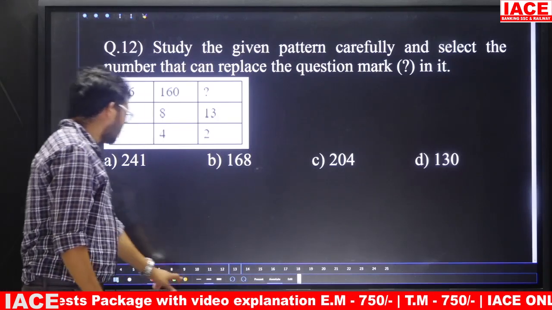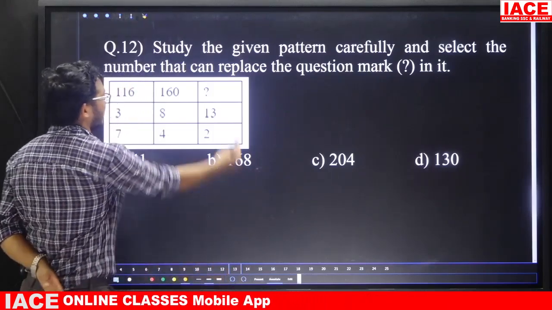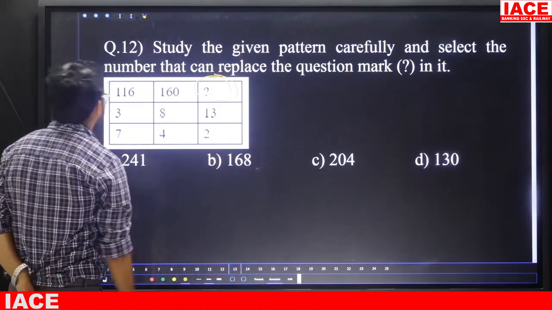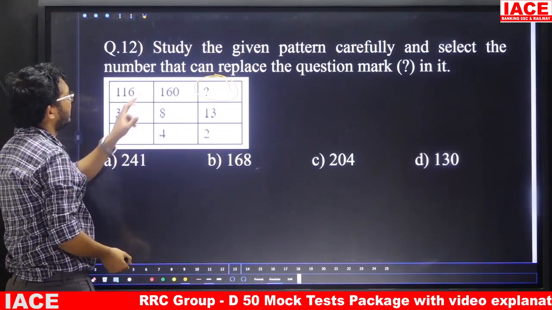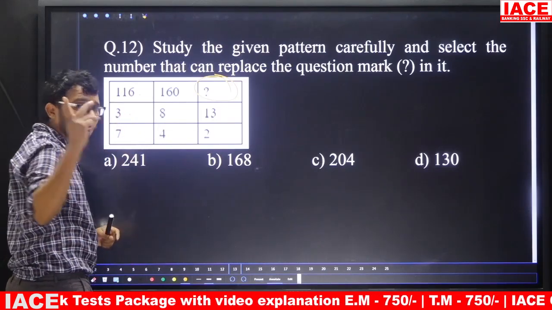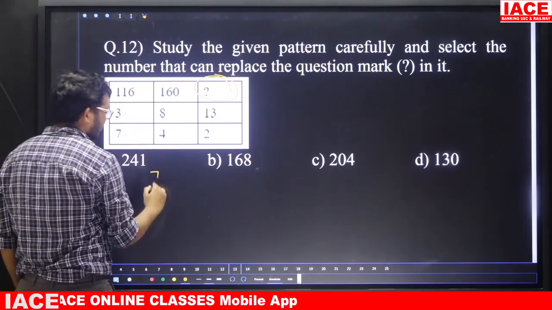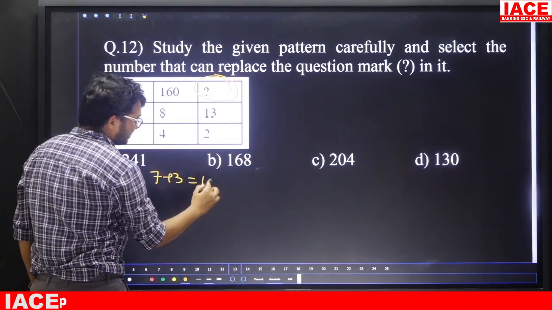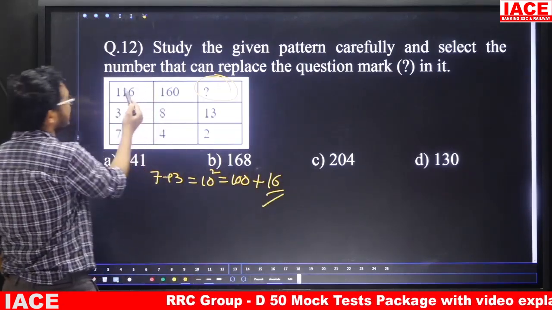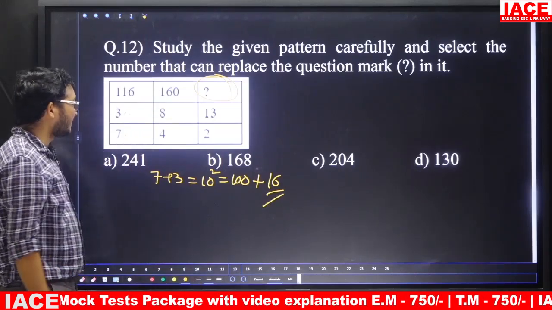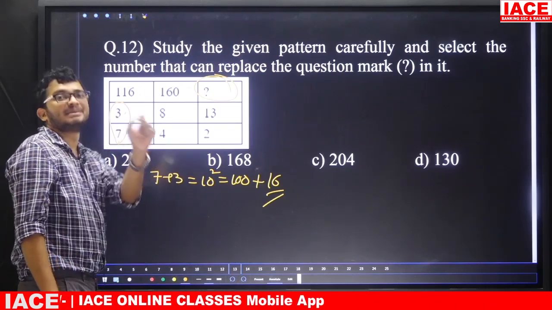Question number 12. Study the following given pattern carefully and select the number that can replace the question mark. Take the given one: 116, 3, 7, 160, 8, 4. Starting we have a big number, but here we have small numbers. The logic is that by taking these two numbers, you should get this big number. How? Take 7 plus 3, that is 10. 10 squared is 100. 100 plus 16 is 116. So the logic is the sum of the first and last numbers, then square, then plus 16.